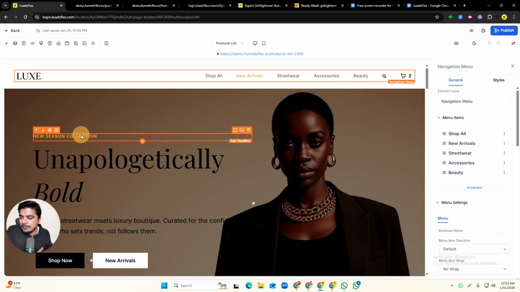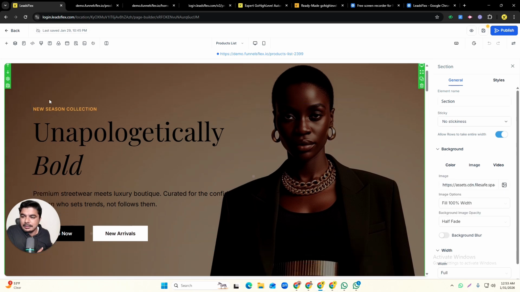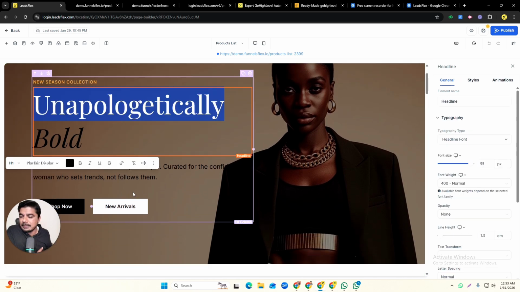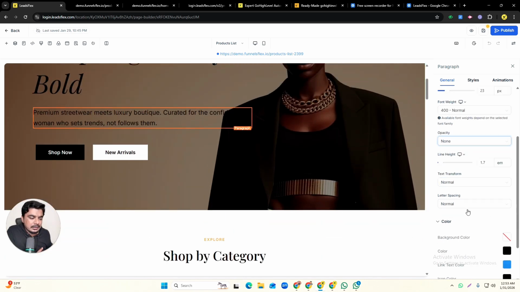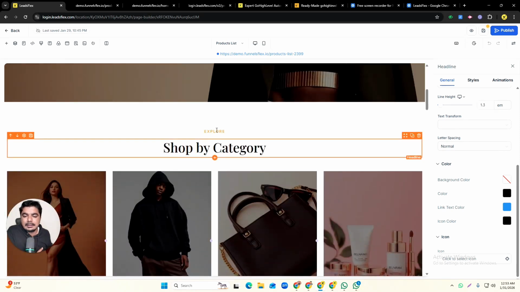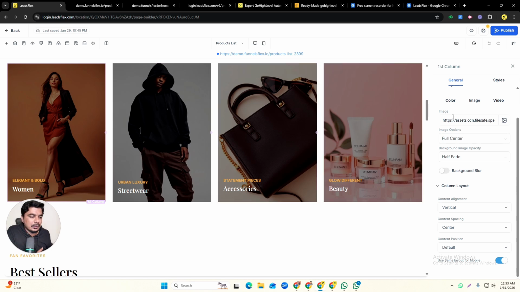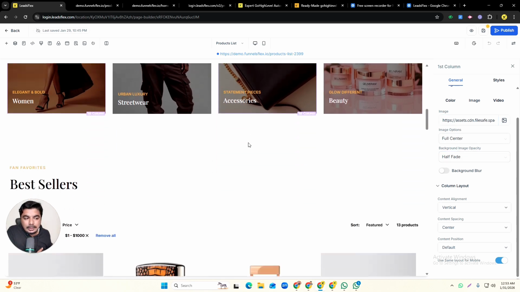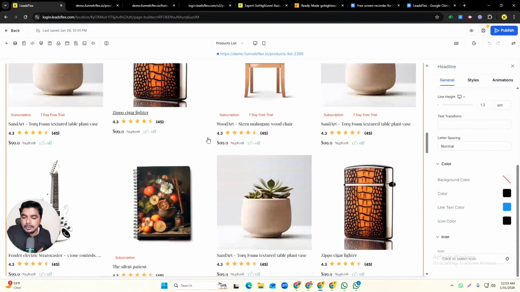And further we have another text here, and in the background in full section we have this black image, and here we have simple text, and here we have some other text. We have a call to action with 2 buttons, one is shop now and the other new arrivals, and similarly we can play with this and change the color and everything. Then we have text, and here we have another text, and we have product categories. Here we have links to all categories, all the categories we have on the backend. We have this text and this text, and here we have a list of all products.